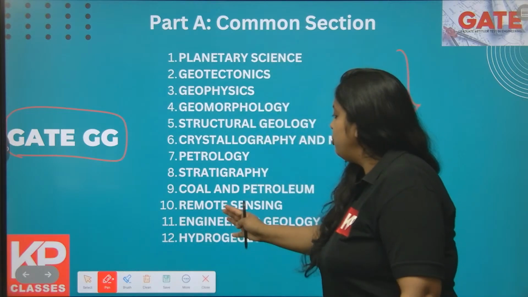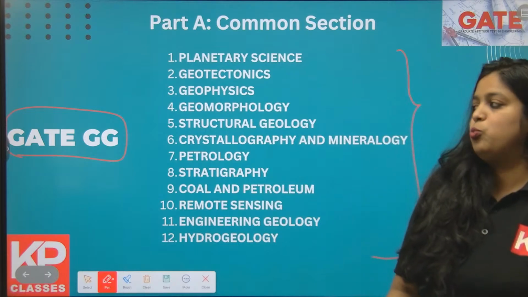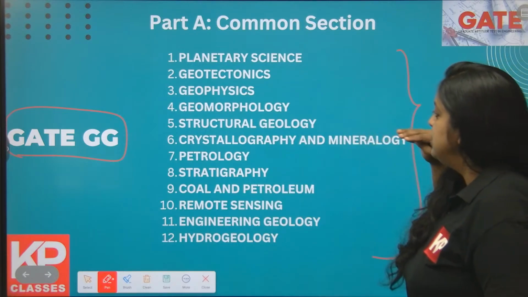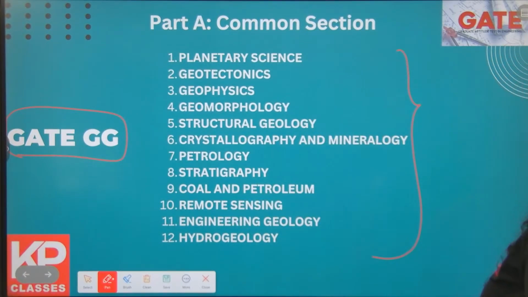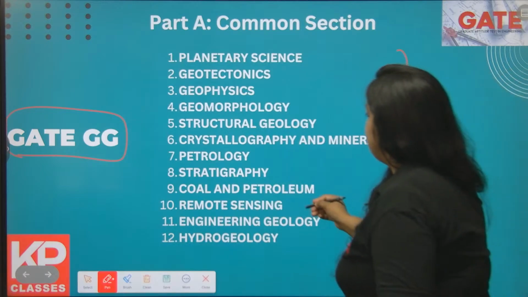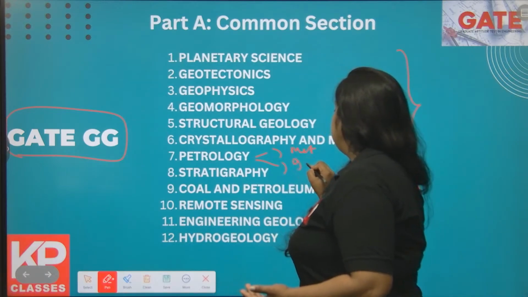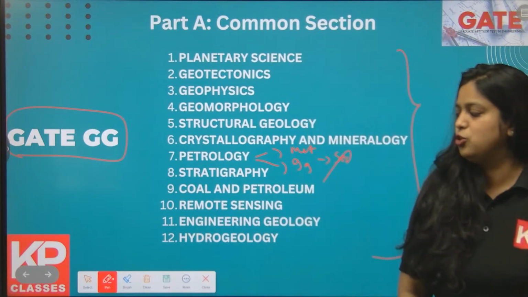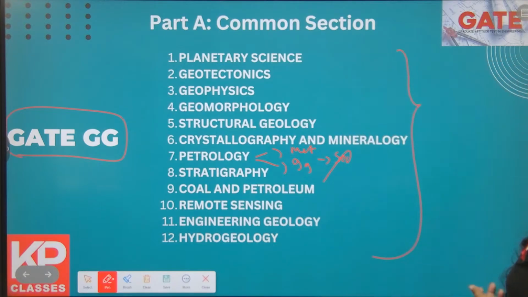These are the 12 topics from which they ask questions in part A: planetary science, geotectonics, geophysics, geomorphology, structural geology, crystallography and mineralogy. Petrology means all 3, metamorphic, igneous and sedimentary. Stratigraphy, coal and petroleum, remote sensing, engineering geology and hydrogeology.